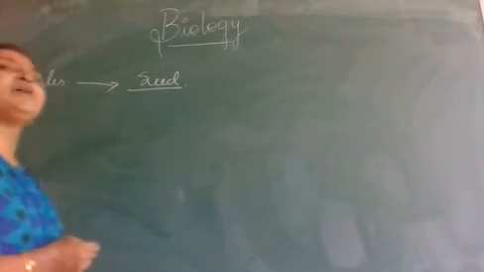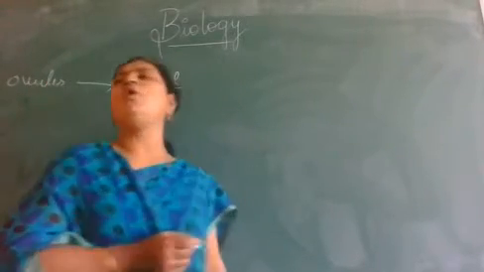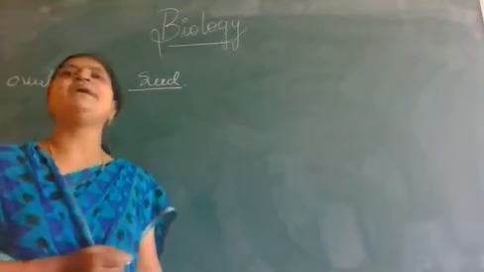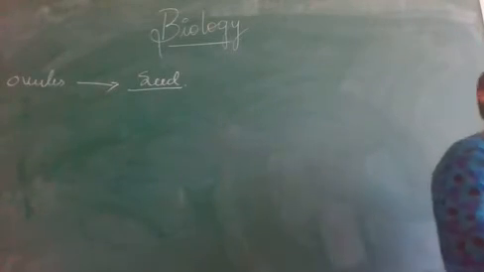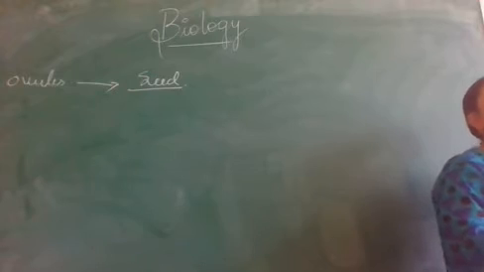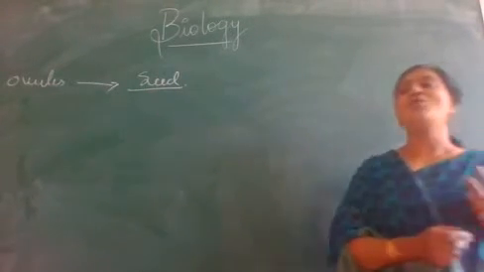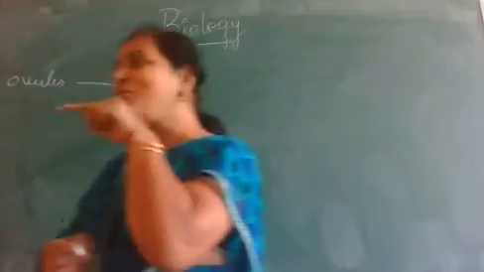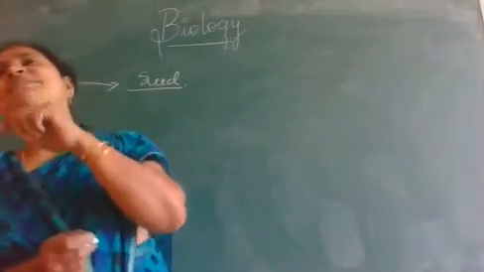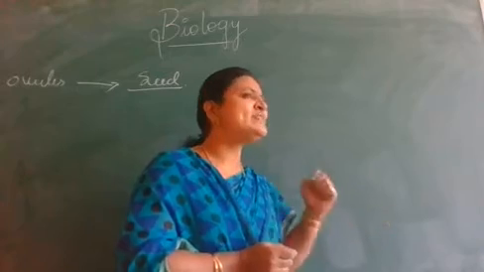Ovules always develop into seeds, and seeds always form inside the ovary. So the ovule which later develops into a seed does so inside the ovary. As we know, a fertilized or matured ovary develops into fruit. That means inside the fruit we can observe the seed.